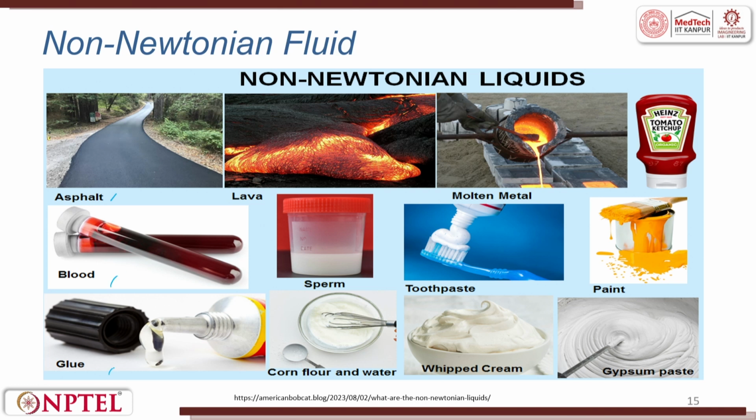Asphalt, blood, glue, corn flour with water, sperm, then lava, molten metal, toothpaste, whipped cream, gypsum paste, paint and ketchup. All these things are non-Newtonian fluids. They can have a shear thinning or a shear thickening behavior.